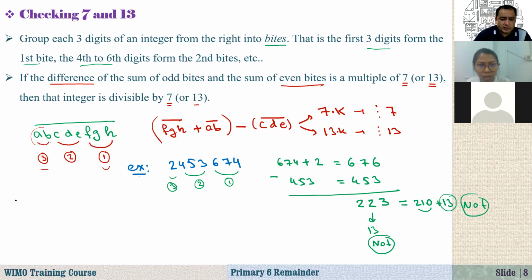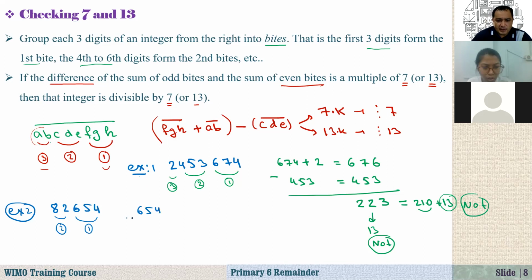How about another example? Let's see another example quickly here. Let's say this one is example 2, and this one is 1. How about this number, 82654? Again, if you group this, 654 is the first byte and 82 is the second byte, right? So now, what is the sum of the first byte? 4 minus 2 is 2.